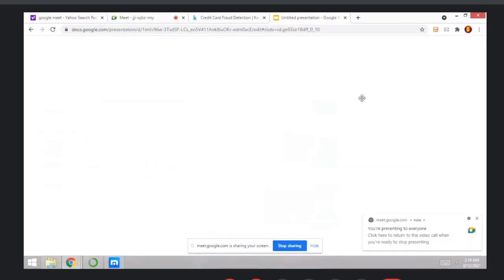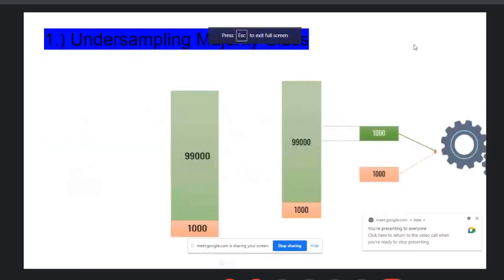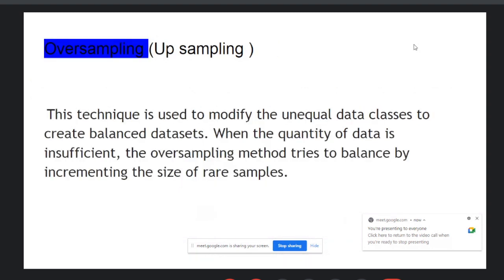Okay, so I repeat once again. Back to the slide. First, what is undersampling? Undersampling, in contrast to oversampling, aims to reduce the number of majority samples to balance the class distribution. Since it removes observations from the original data set, it might discard useful information. So don't use the undersampling method, okay? Because you discard too much information. Oversampling means increasing the number of samples, increasing the minority class, and creating duplicates, just copy and paste, and then create your model.